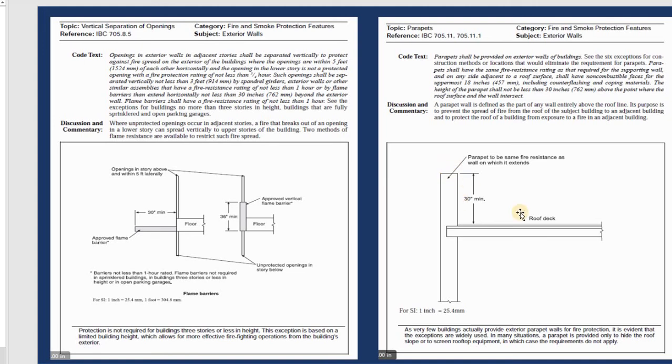And the second one, besides protecting the building, they also protect the neighboring building, because if something happens on this side, the parapet can stop the fire before it goes to another building. So that's why they have a function for both: protecting this building from the fire, and also protecting from this building to another one. So this one, the exterior wall that is higher than the top of the roof, they call the parapet.